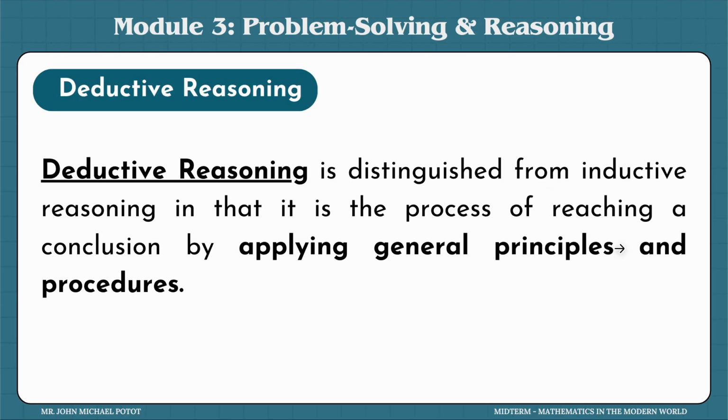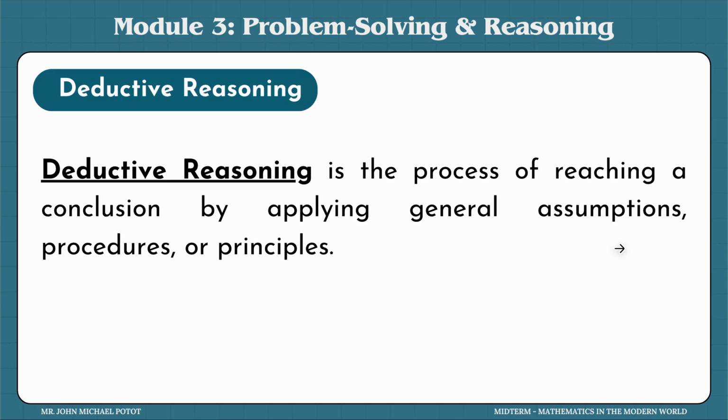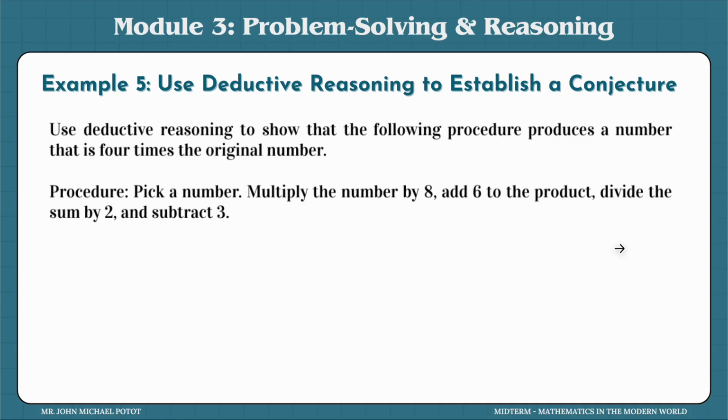So you start with a vague concept or a general idea, or what we call general principles and procedures, and then you can break it down into pieces where you can provide assumptions or support it with examples towards the end. So you have to start with a general idea and then break it down into bits that are facts about that general idea. So let's try to answer example number 5 using deductive reasoning in establishing a conjecture.